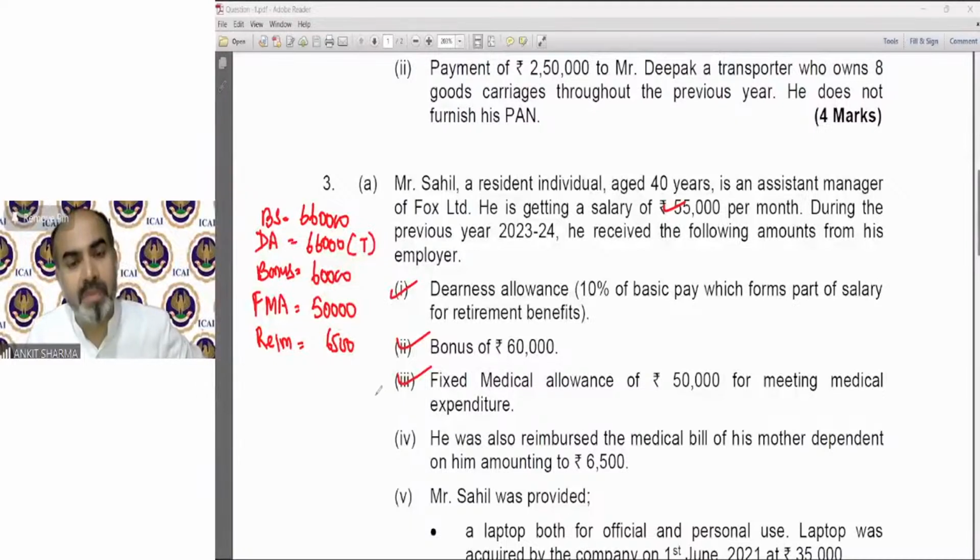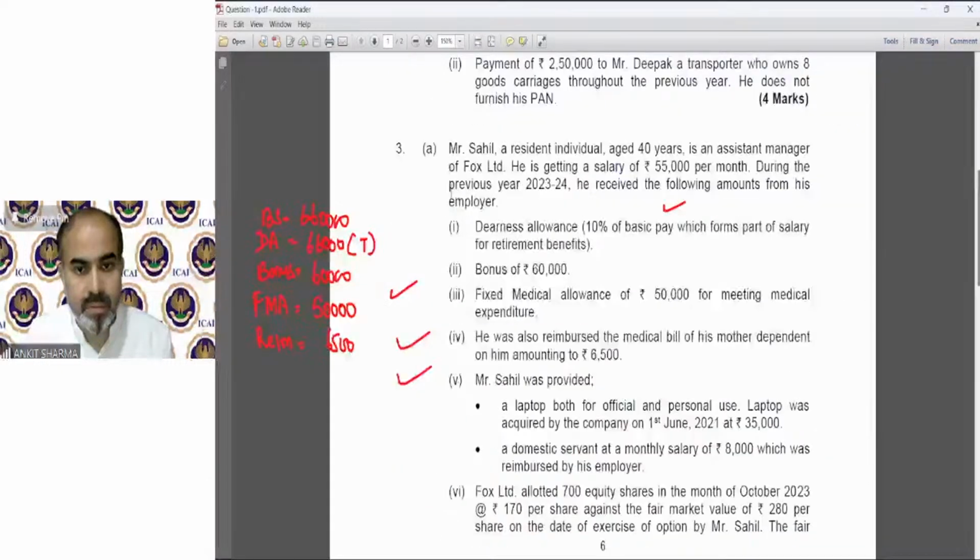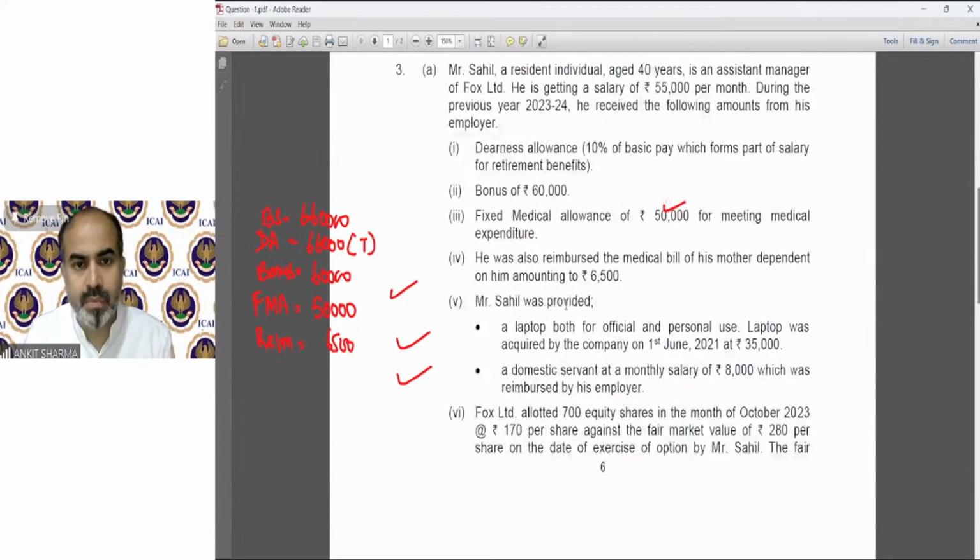6,500 rupees per month. Then Sahil was provided a laptop for official and personal use.